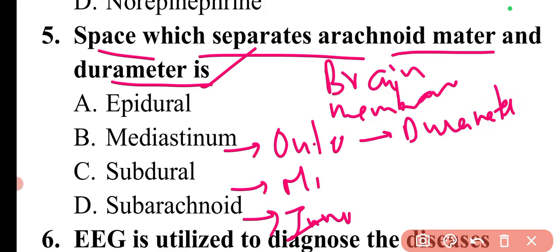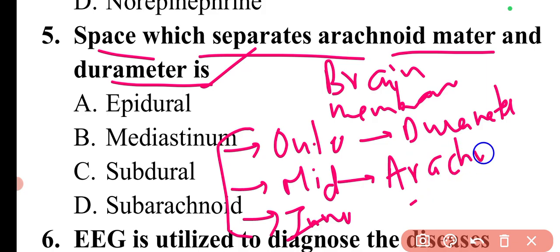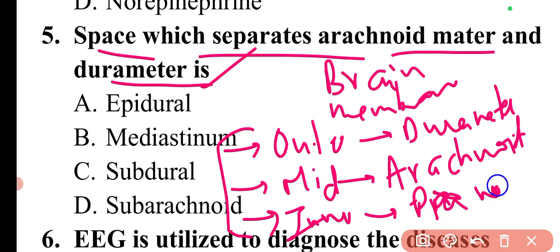These names you need to remember, because many times questions are asked like which is the middle layer of the brain, which is the outer layer of the brain. So from this point you need to remember these things also. Then the middle layer is arachnoid mater. Then the inner layer is pia mater.